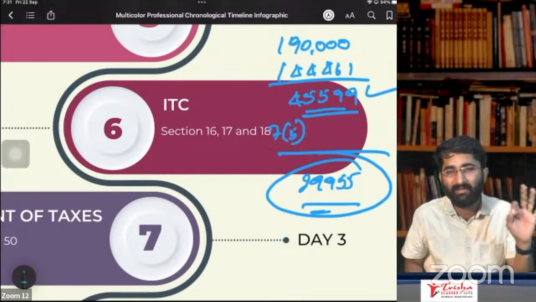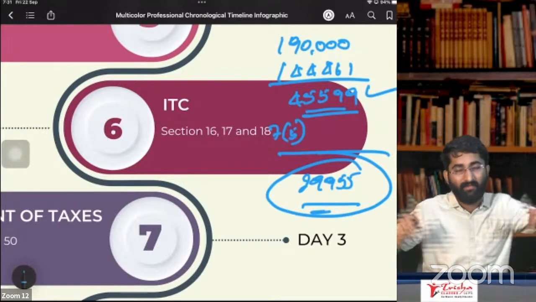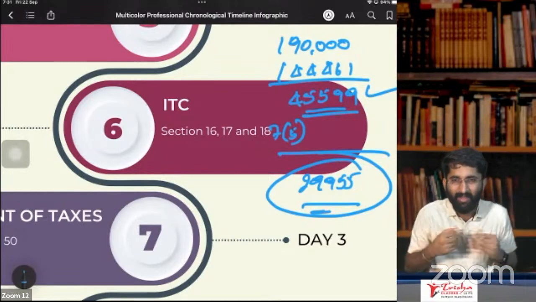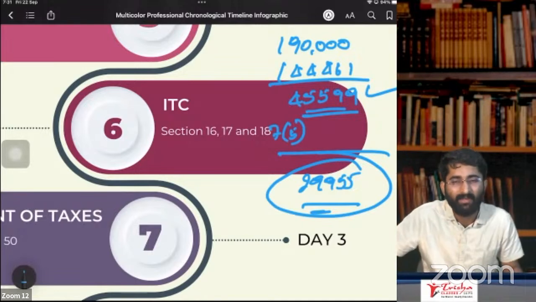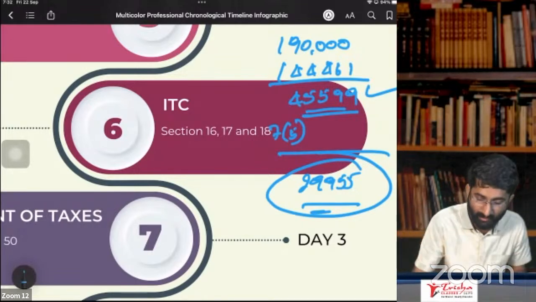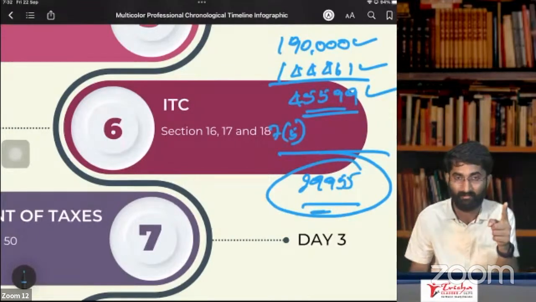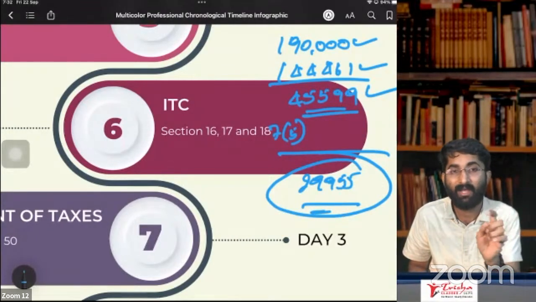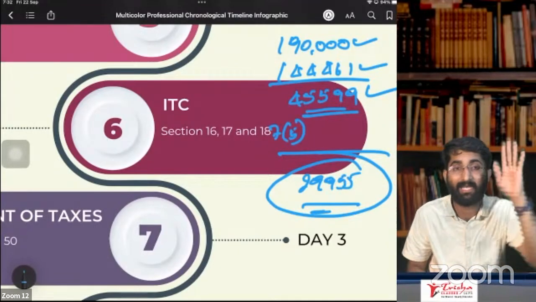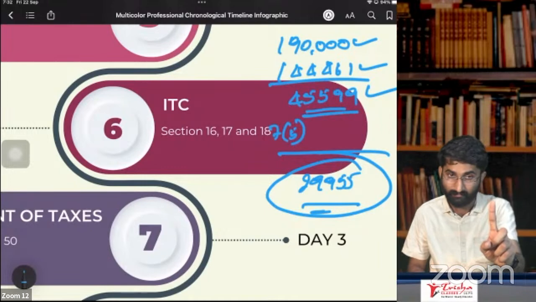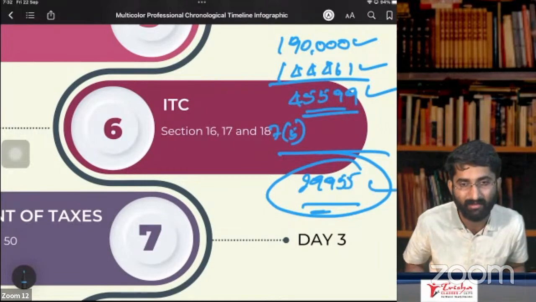See, I don't want ITC. If I don't want the ITC, I leave the ITC. That is left to me. I don't want the ITC, not required. If I had claimed the opposite, see, this is what is available, but I have claimed 1,90,000, that would be wrong. The available is 1,44,000, but if I had claimed 1,90,000, that is wrong, that you cannot do. But here, nothing is wrong.